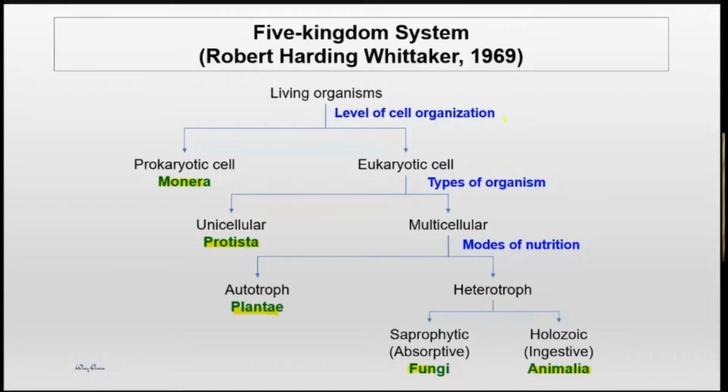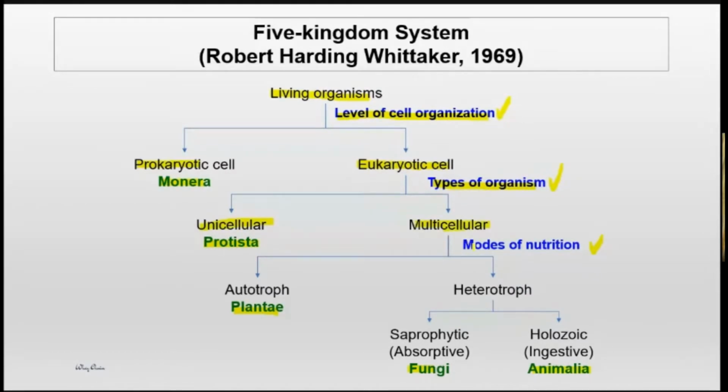Okay, 3 itu boleh datang daripada keyword yang digunakan oleh Whittaker 5 Kingdom System. Itu, Whittaker dia kadangkan macam mana 5 Kingdom System ini boleh difokus sebenarnya berdasarkan first criteria, which is the level of cell organization. Adakah living things itu consist of prokaryotic cell or eukaryotic cell? Or second criteria, we focus on the types of organisms. Kalau dia eukaryotic cell sahaja dijumpai dalam living things itu, adakah organism itu unicellular atau multicellular?